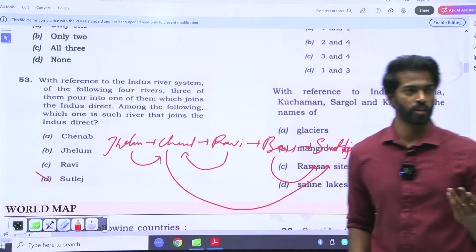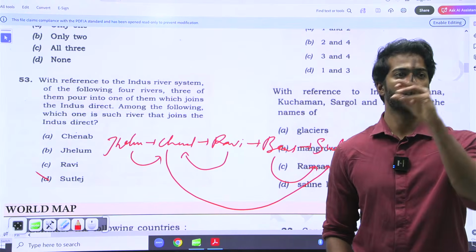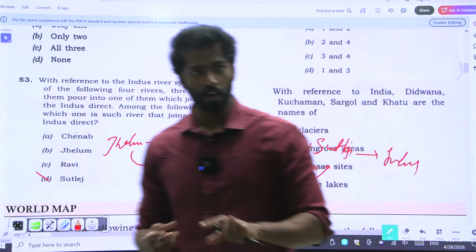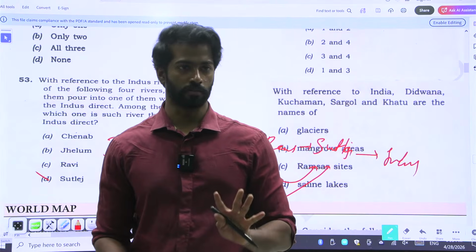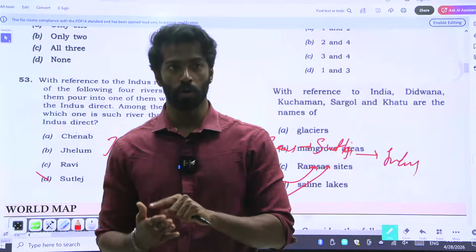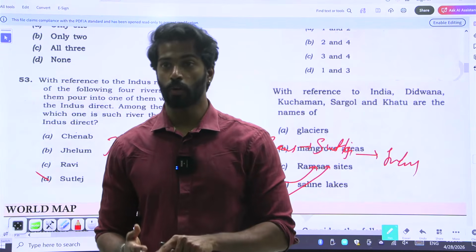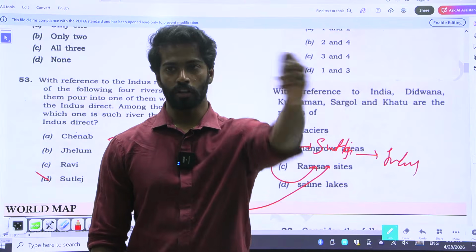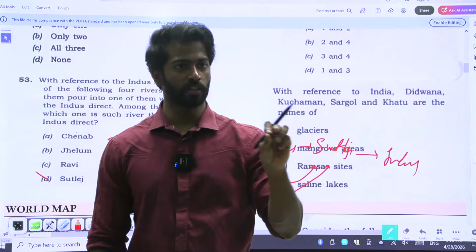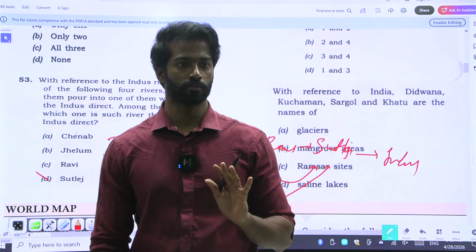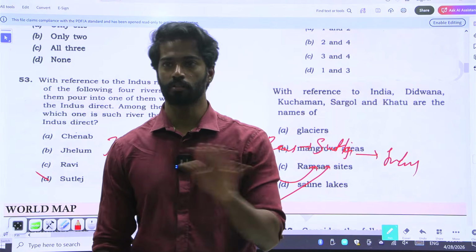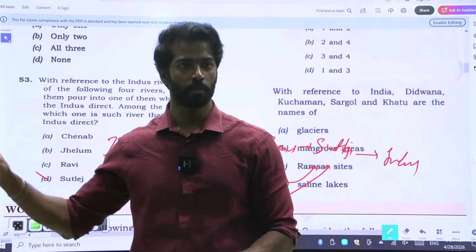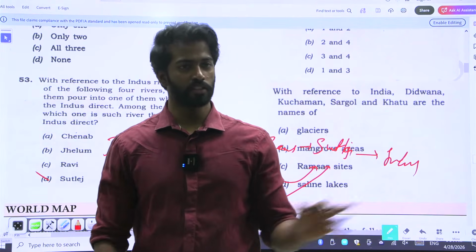For this, there's no elimination technique. You have to know the fact of how the Indus River system works. Whenever it comes to the Indus River system or Ganga or Yamuna, UPSC will ask direct questions. So know all the right banks, left banks, how they are flowing and from where they are flowing perfectly. Otherwise, all the other rivers UPSC is asking about are independent rivers only. They are not tributaries. Tributaries, everything it will only ask from Ganga, Yamuna, and Indus. Everything else is independent only.